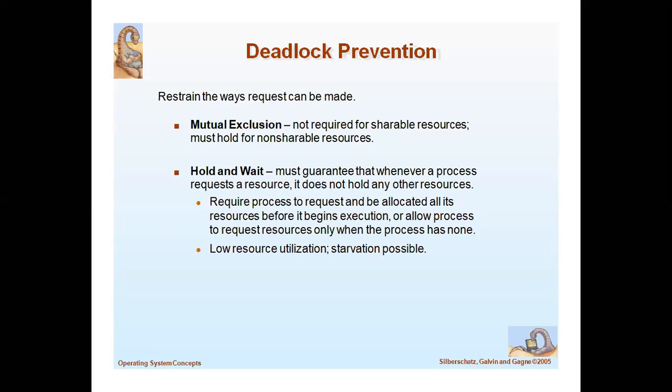So we can't remove mutual exclusion, or make mutual exclusion false. Why? Because it is a non-shareable resource. మీరు షేర్ చేయాలి అంటే there is a lot of problems in that. For example, a printer is a non-shareable resource, so we cannot allocate it to more than one process. If you allocate it to more than one process simultaneously, automatically it will lead to deadlock. So we can't remove mutual exclusion or make it false.